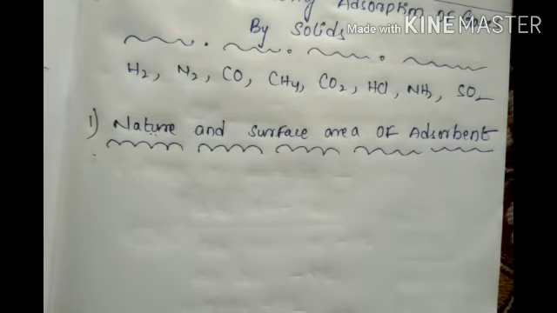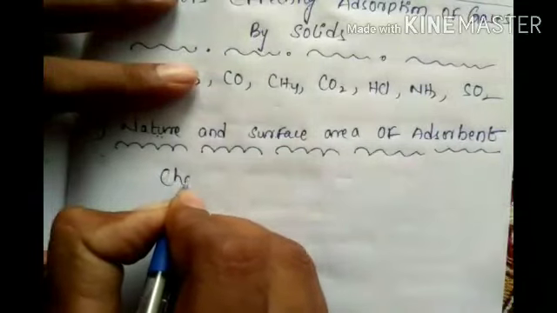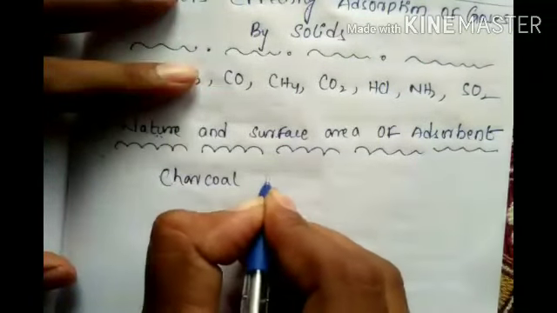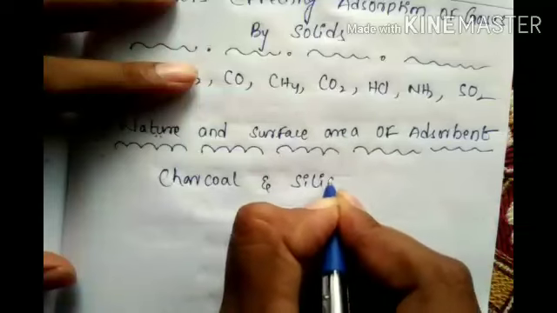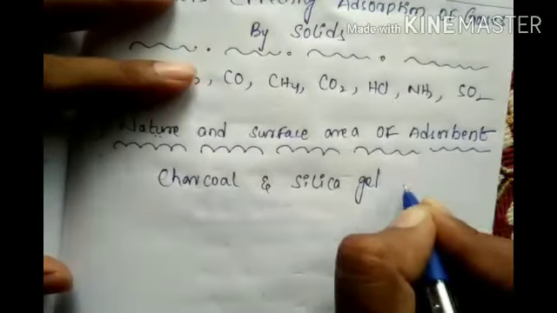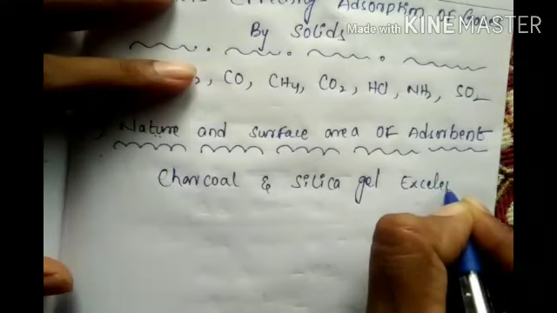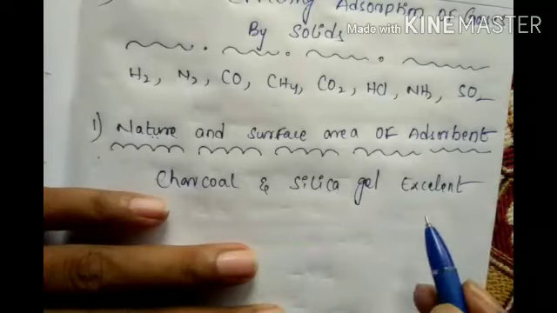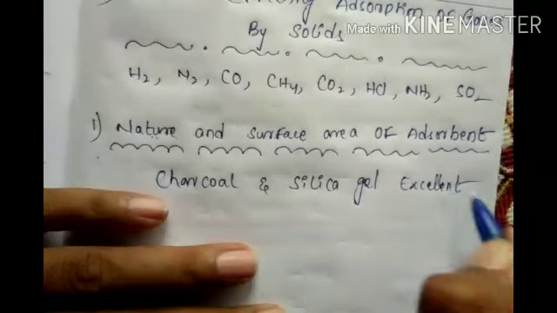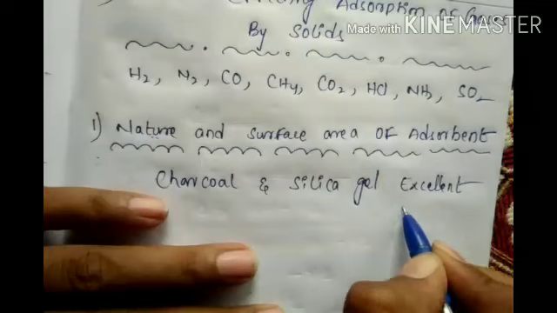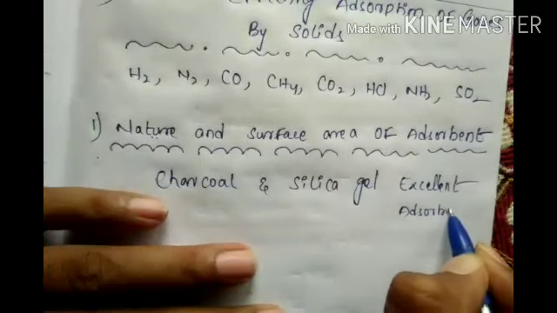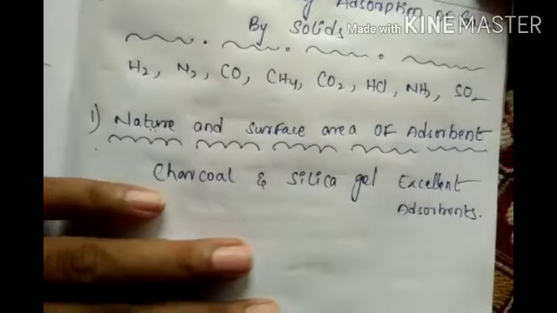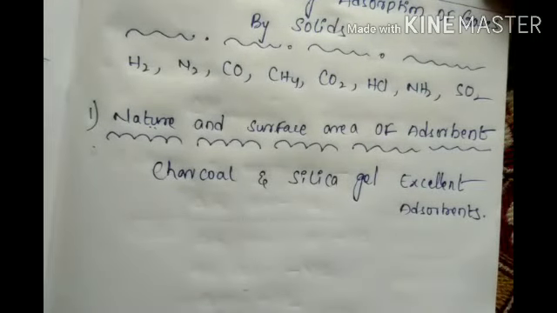For example, charcoal and silica gel are excellent adsorbents because of their highly porous structure.